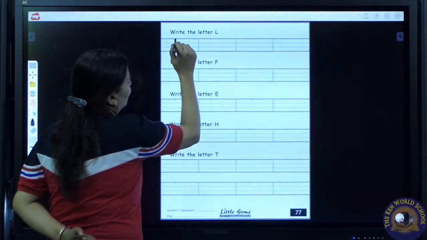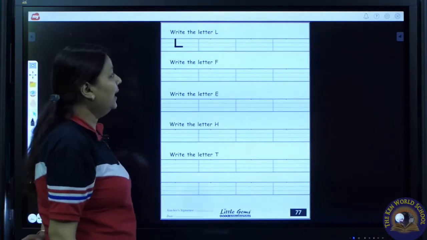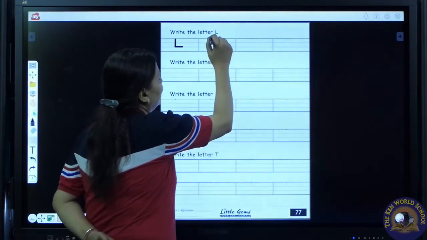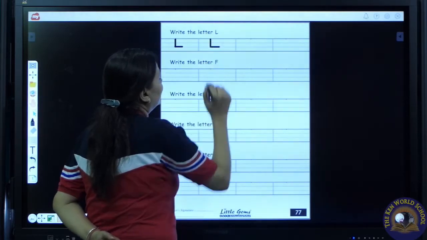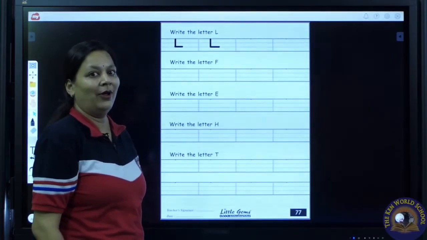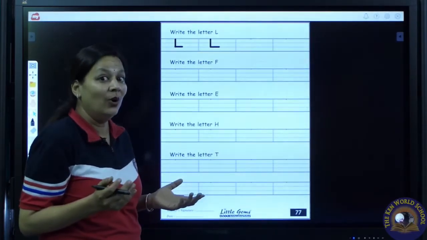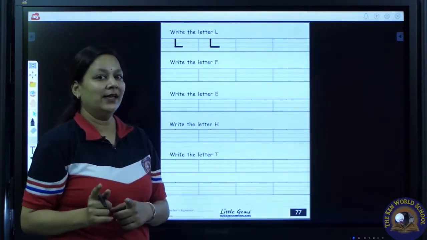Now we have to draw a sleeping line on the base line. L. L says L. L says L. L as in lion. L as in lion. Now it's your turn to write letter L.